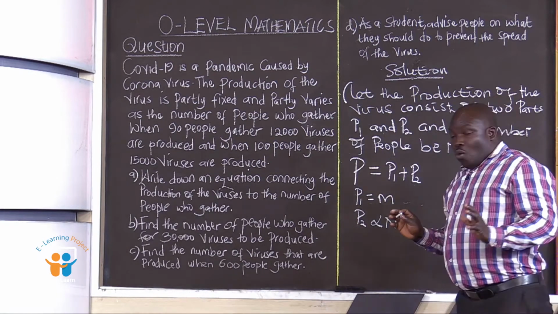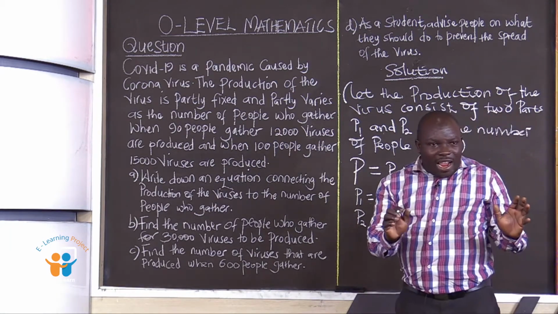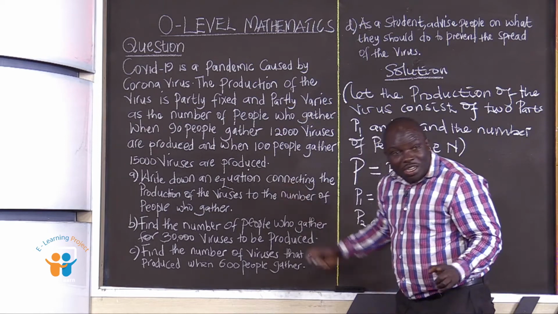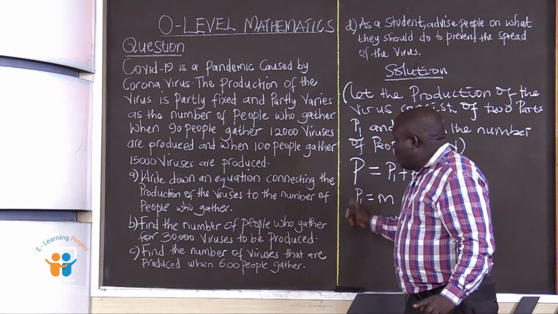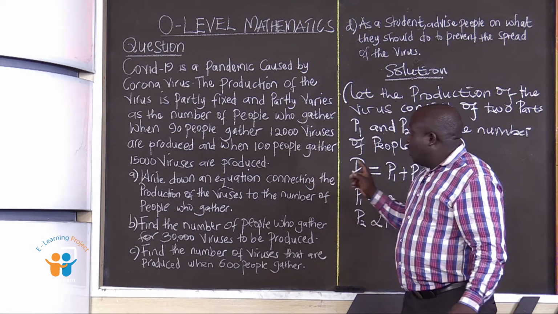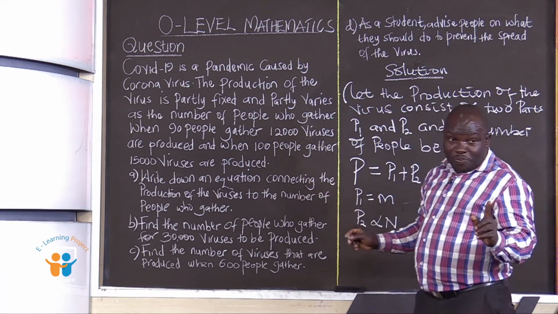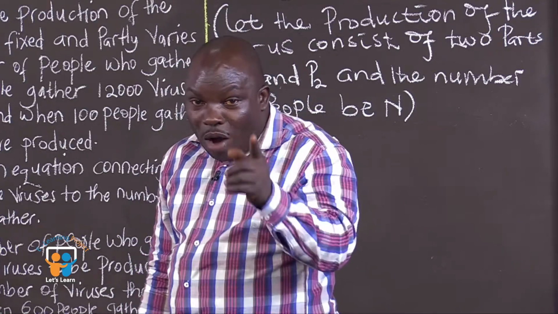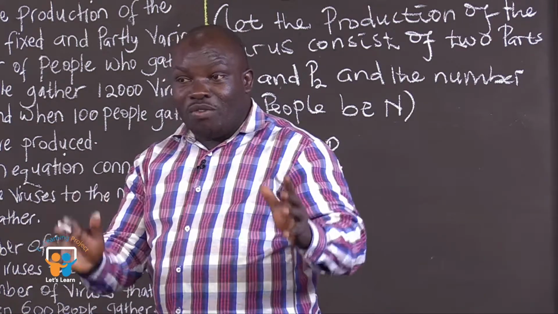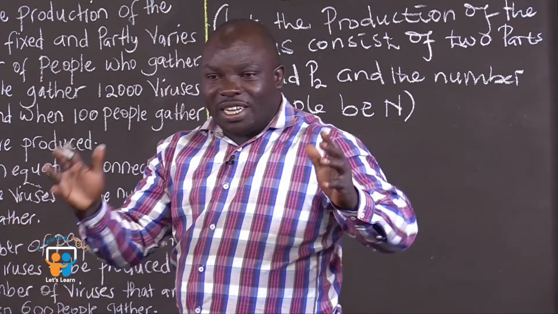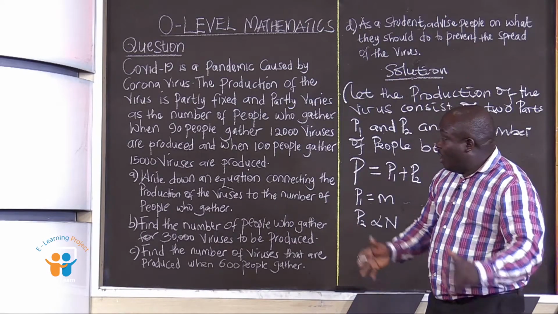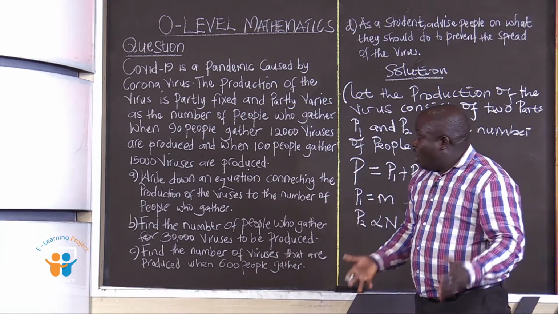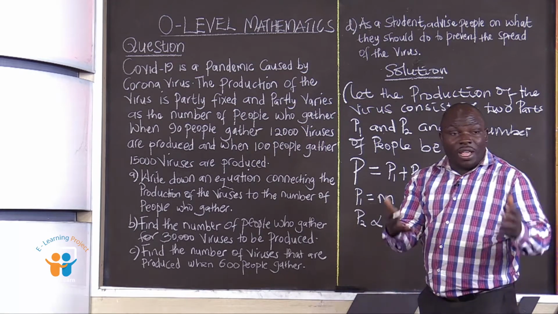So we are looking for possible ways of handling the first part of the question, which says, write down an equation connecting the production of the viruses to the number of people who gather. That is what we are struggling to do. My learners who are watching Google Day TV, we must be very focused, because at the end of the day, we must be able to produce that equation. When we produce that equation, we shall be able to handle the rest of the parts of the question given to us.